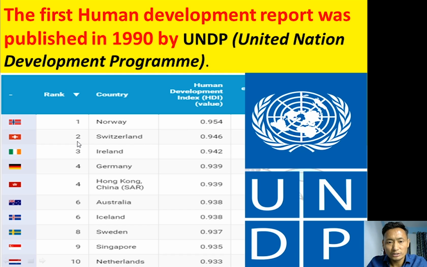Second we have Switzerland, then Ireland, Germany, Hong Kong, Australia, Iceland, Sweden, Singapore, and the Netherlands. We have more than 170 countries in total in the ranking. This is the logo of UNDP. UNDP is an international organization that mainly focuses on development-related activities in the world.